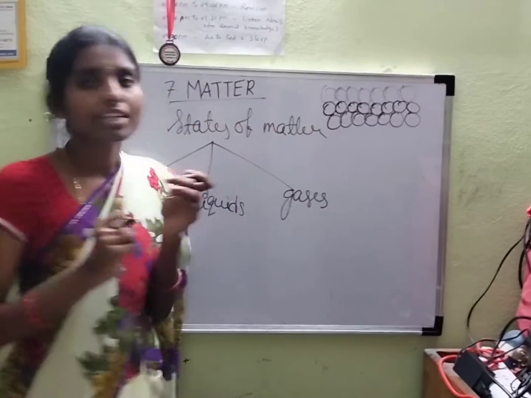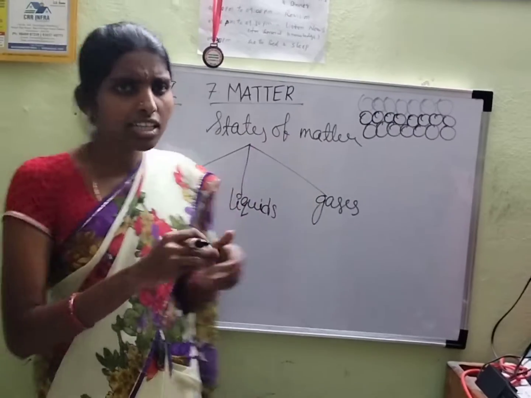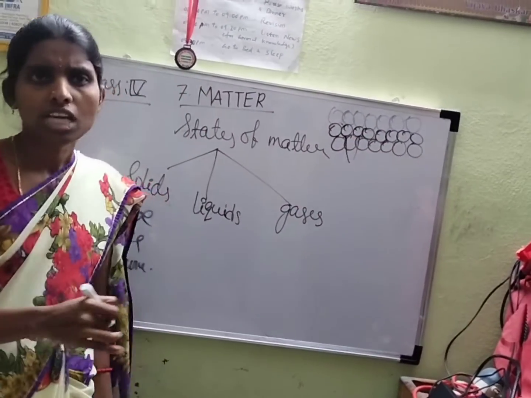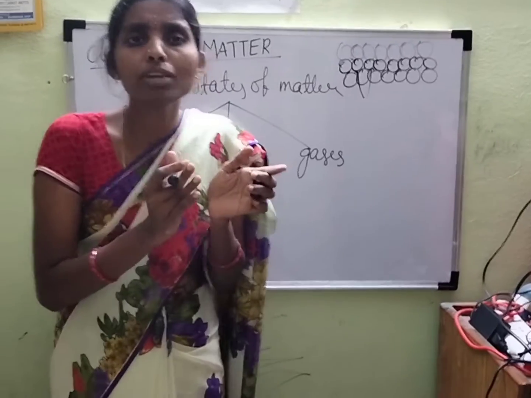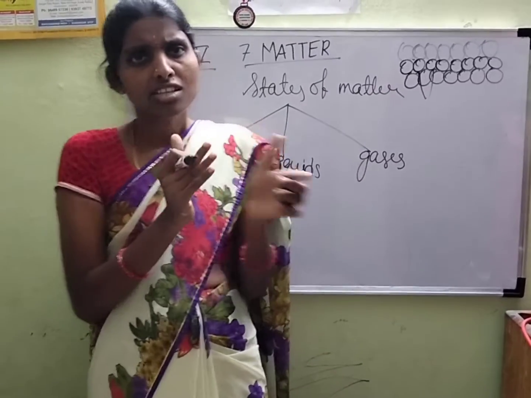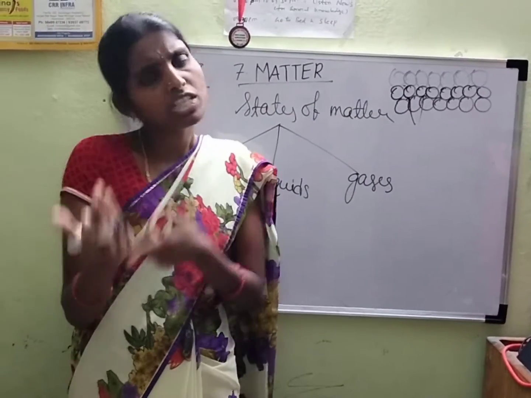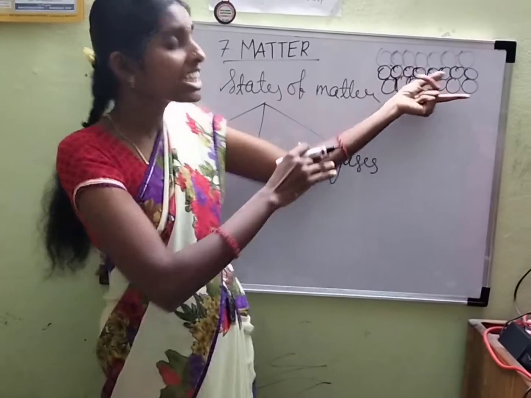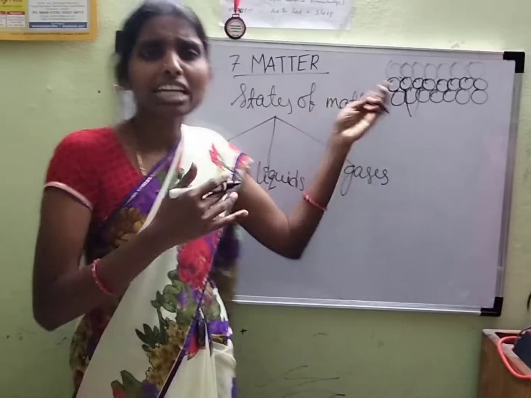See here, you have a very small intermolecular space. Then what happens? Solids have a strong force of attraction. Solids have fixed shape, fixed size and fixed volume, and the particles in solids are very tightly arranged and the intermolecular space is very small.